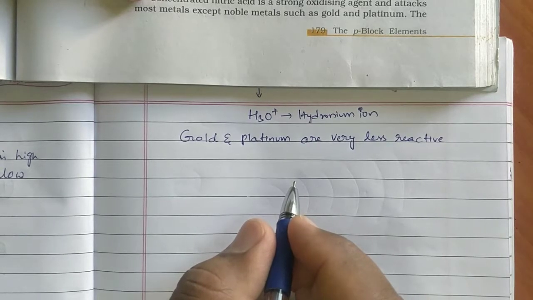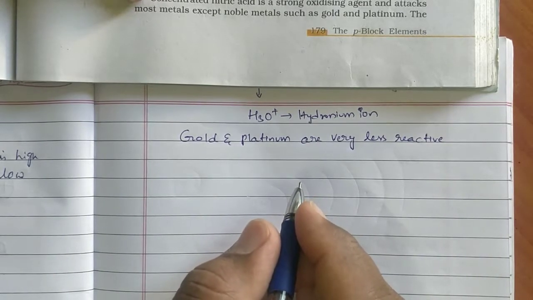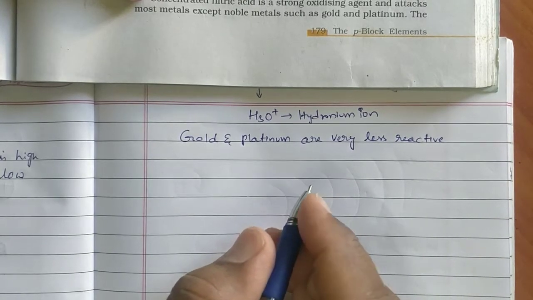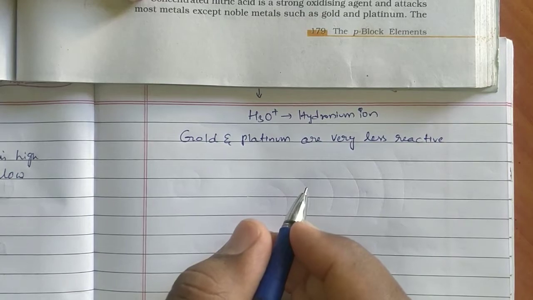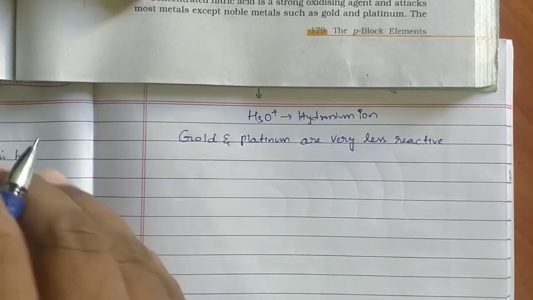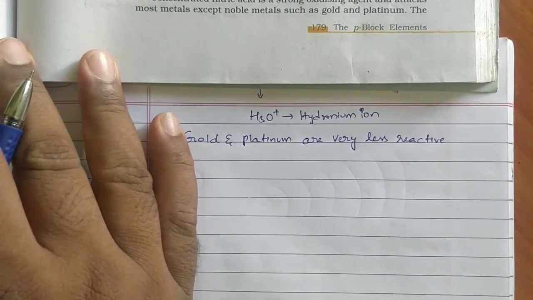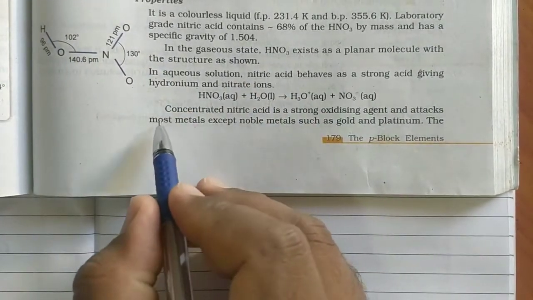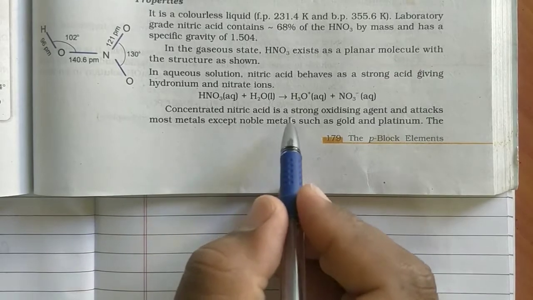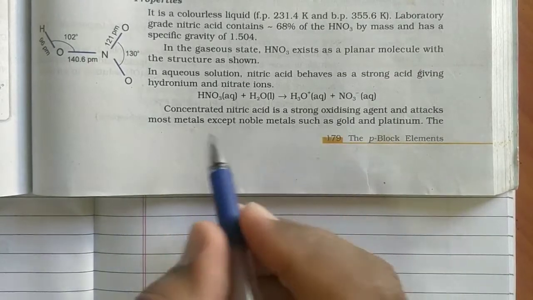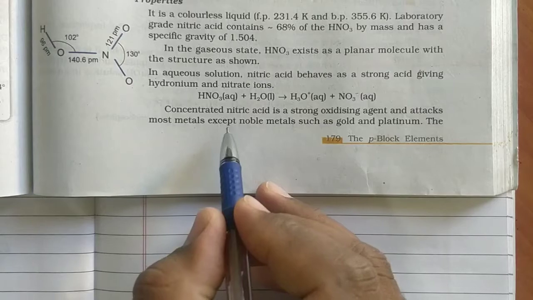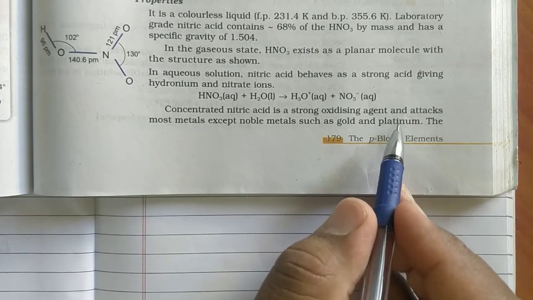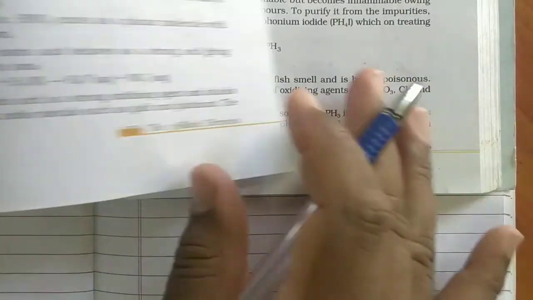Non-reactive substances are called inert. Very less reactive are called noble. These are all metals, that's why they are called noble metals. Non-reactive ones, which will not react with others, are called inert, and those are only the inert gases. Concentrated nitric acid is a strong oxidizing agent and attacks most metals except noble metals such as gold and platinum. Okay, next.